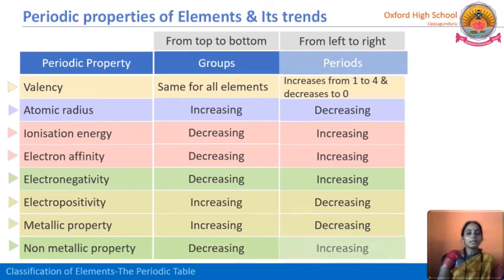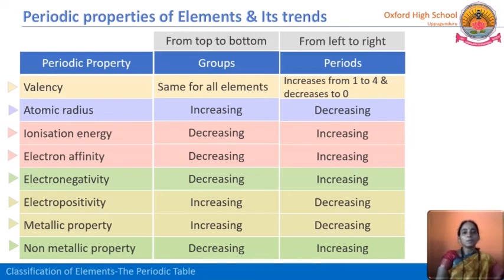So we can clearly understand this one, that electronegativity and non-metallic property are same. Non-metallic property is nothing but non-metals having a tendency of electronegative character, that means non-metals readily accept electrons, that's why they are electronegative. Whereas metals have a tendency to lose electrons, that means they are electrically positive. So these two are same, metallic and electropositivity, whereas non-metallic and electronegativity.